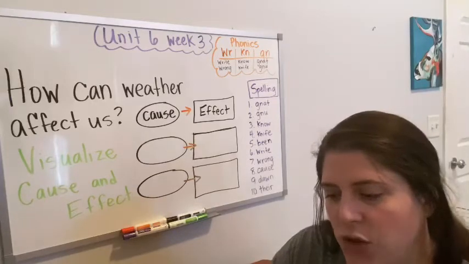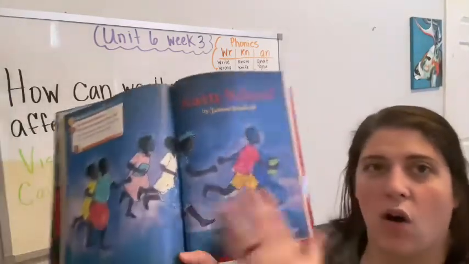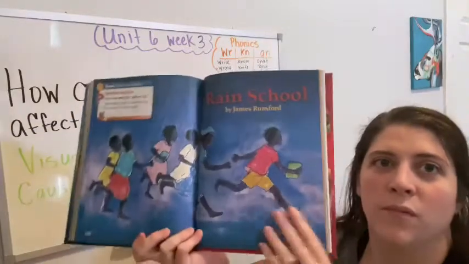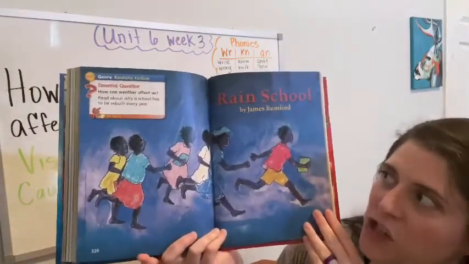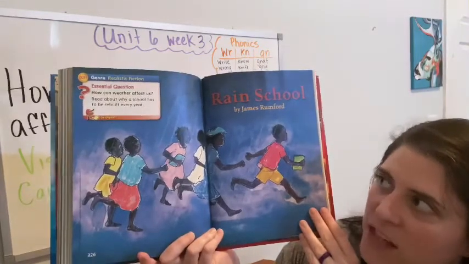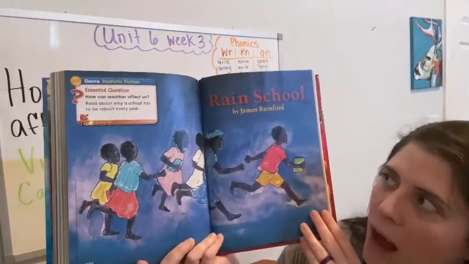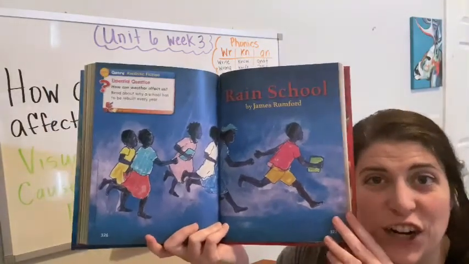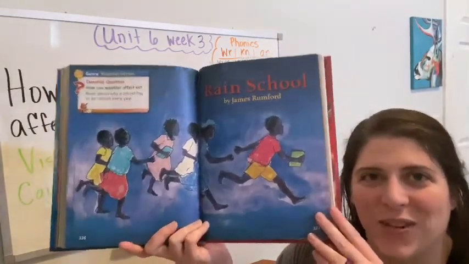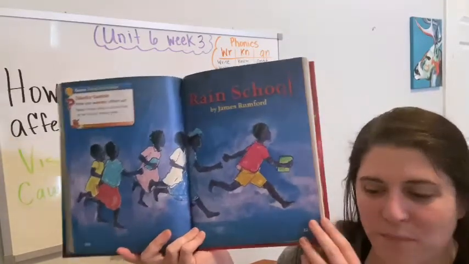And this story is called Rain School. Rain School. And remember, our essential question is, how can weather affect us? And we're going to read about why a school has to rebuild every year. So I think you're really going to like this story. This is a really good one, okay?